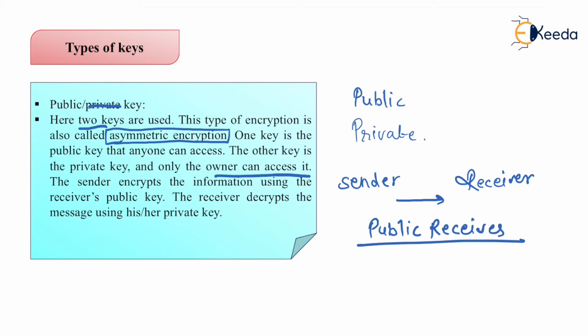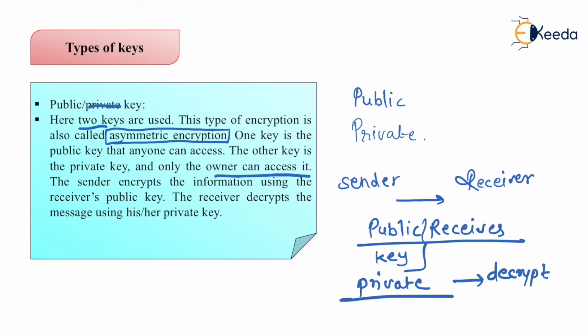So he knows what kind of key, that means what kind of secret he is going to use to decrypt the message, but not exactly the same. The public key of the receiver he will use to send the encoded message, and the receiver then uses its own private key. The private key is only one. So the receiver will use the private key to decrypt the message. The sender does not have any idea about the private key of the receiver.